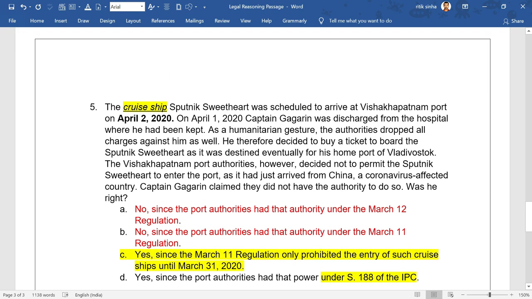So here your important learning is that it is just a matter of 2 minutes. If the cruise ship was seeking entry into Indian ports at 11:59 p.m. of 31st March, the authorities had the right to not give that cruise ship permission. But on the other hand, if this incident had happened at 12:01 a.m. of April 1, 2020, the port authorities would lose that authority or decision making power, right?